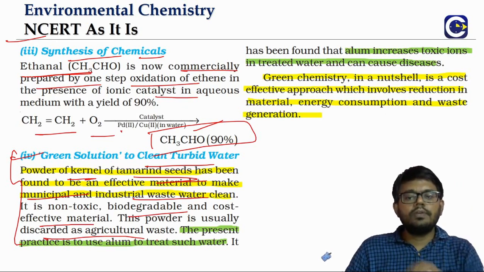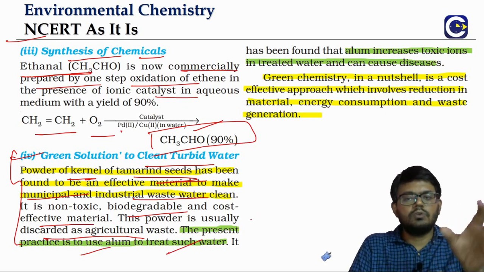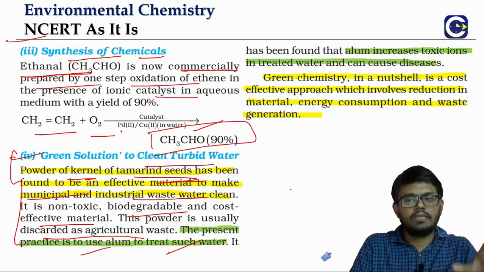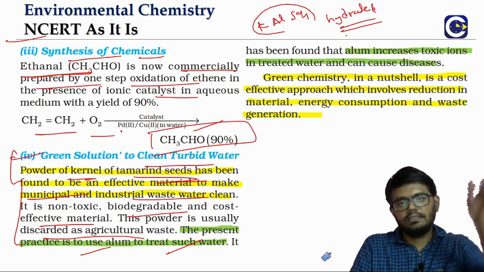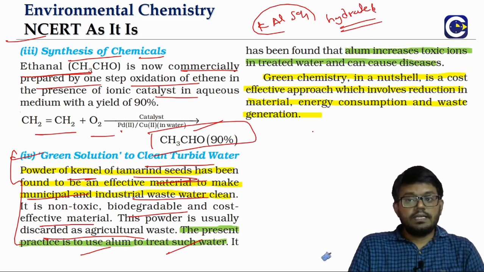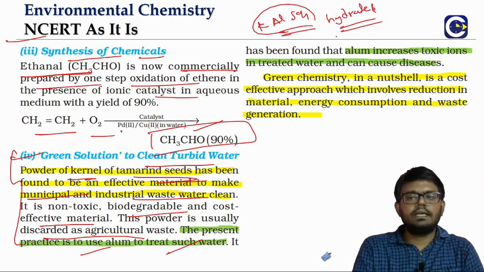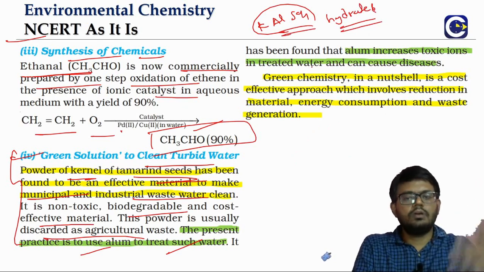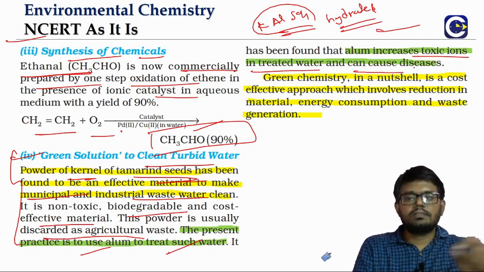Now currently what we do is we use alum for the treatment of water, for the removal of turbidity of water. We will use what? Alum. Alum is what? Potassium aluminum sulfate hydrated. So we talked about this in the hydrogen and its compounds chapter. So the alum, when we are using it for the removal of turbidity of water, it can increase the toxic ions that are present in water.